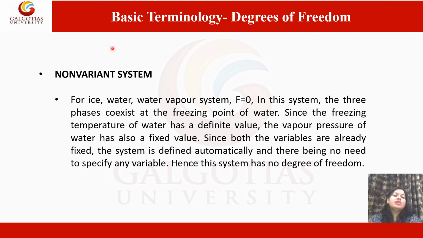Now let us discuss non-variant system. For ice, water and water vapor system, the degree of freedom is 0. In this system, the three phases coexist at the freezing point of water, since the freezing temperature of water has a definite value. The vapor pressure of water has also a fixed value, since both the variables are already fixed. The system is defined automatically, with no need to specify any variable. Hence, the system has no degree of freedom, meaning non-variant system.